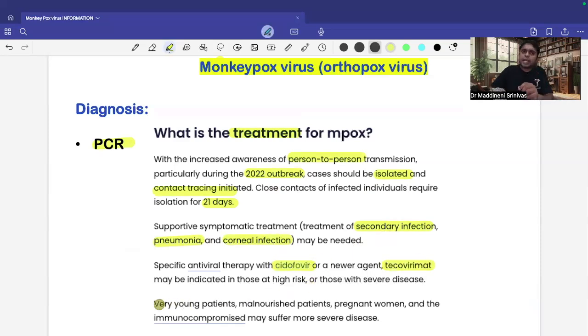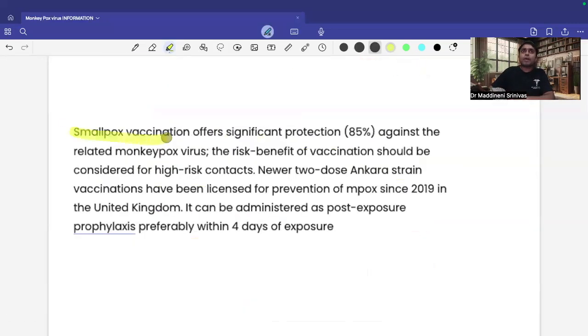And also remember, very young patients, malnourished patients, pregnant women, and immunocompromised individuals are susceptible to more severe disease. So we have to be very careful in these individuals. Smallpox vaccination offers significant protection, up to 85%, against the related monkeypox virus, which is also called MPOX. The risk-benefit of vaccination should be considered for high-risk contacts also.